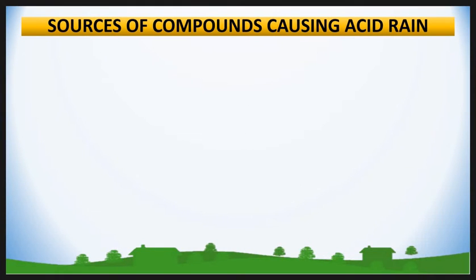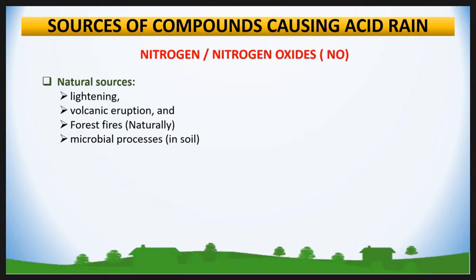Then the second compound is nitrogen or nitrogen oxide. The natural sources of nitrogen oxide are lightning, volcanic eruption, forest fire, and microbial processes like decay of organic matter.